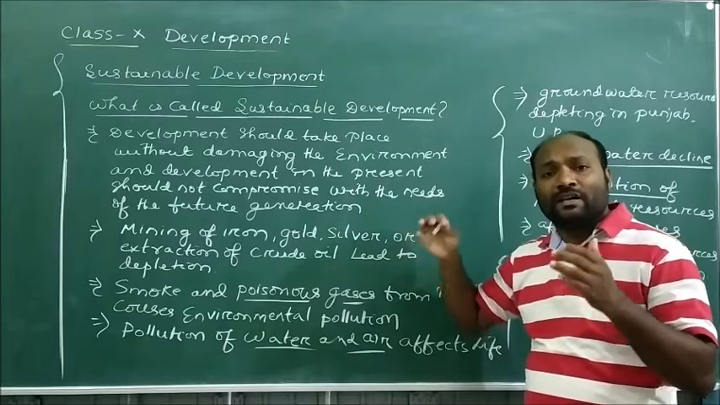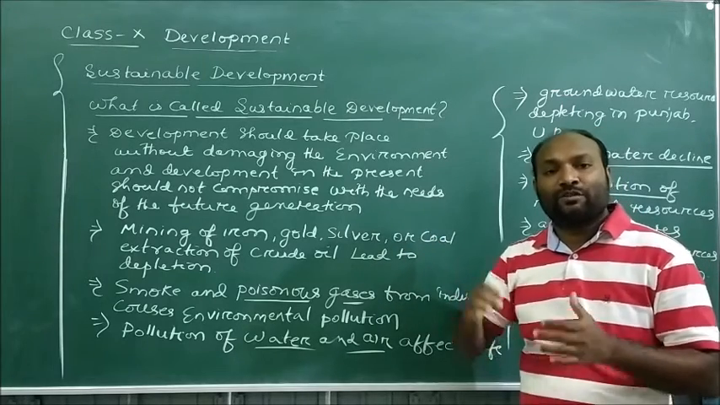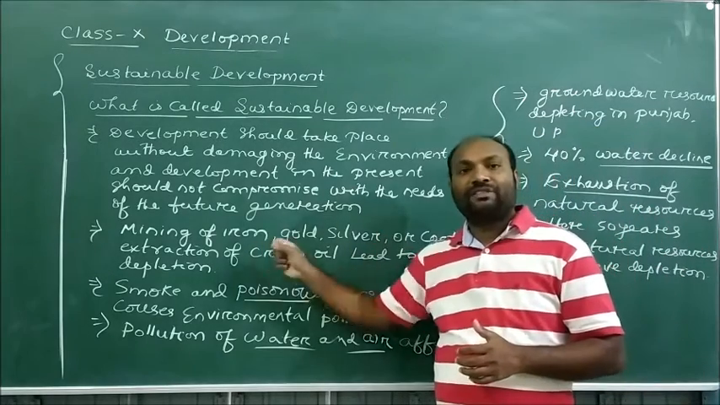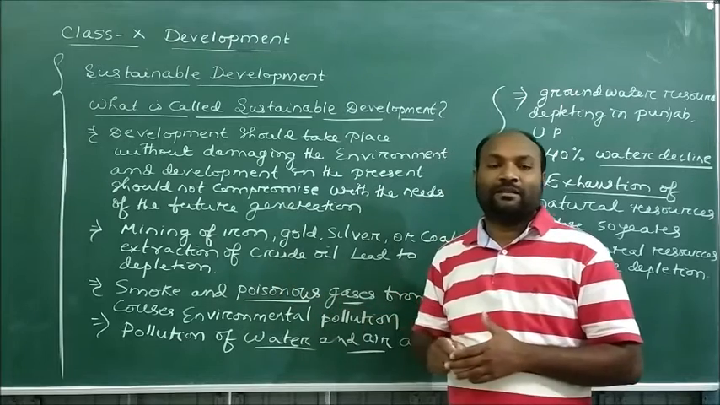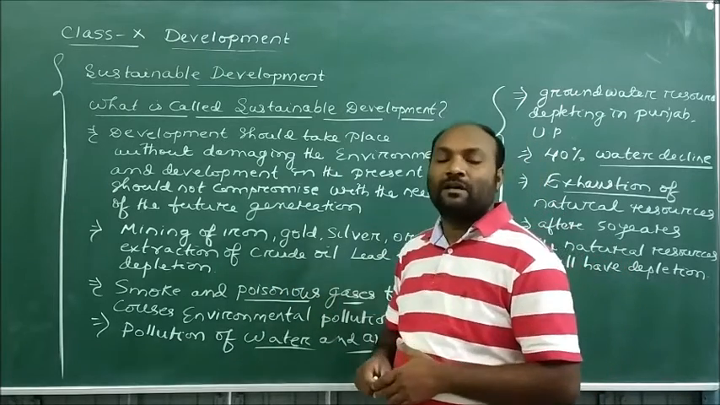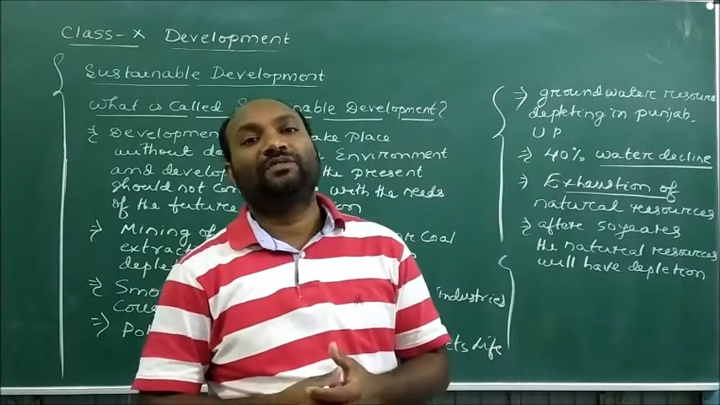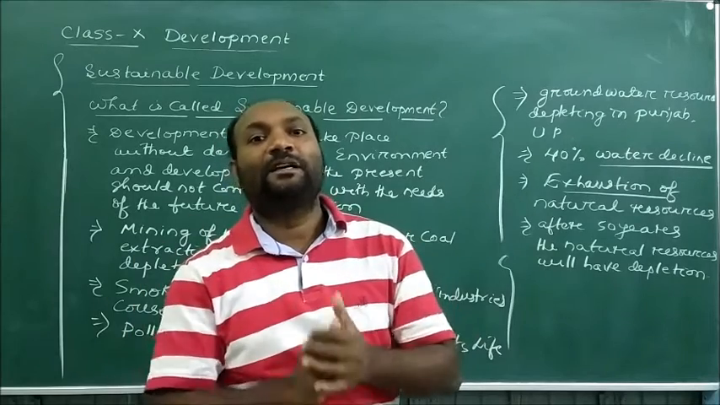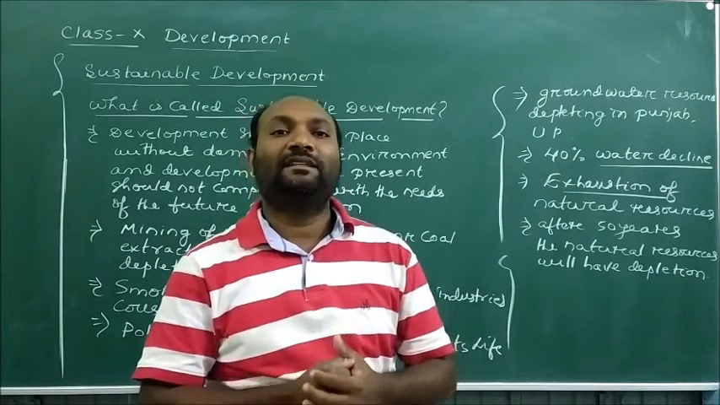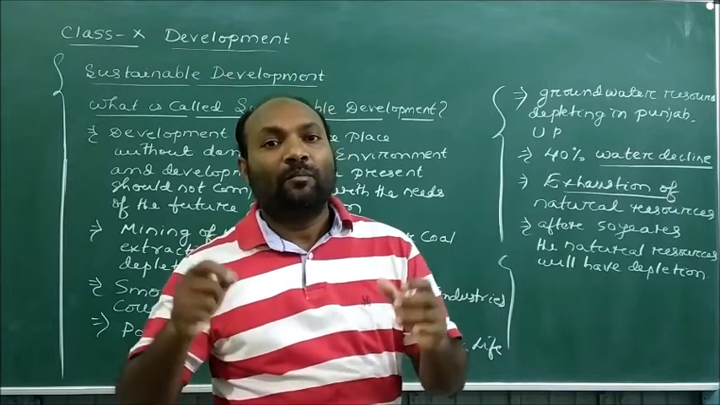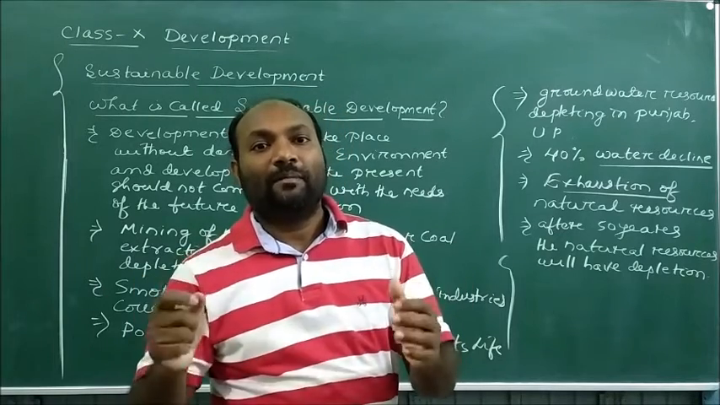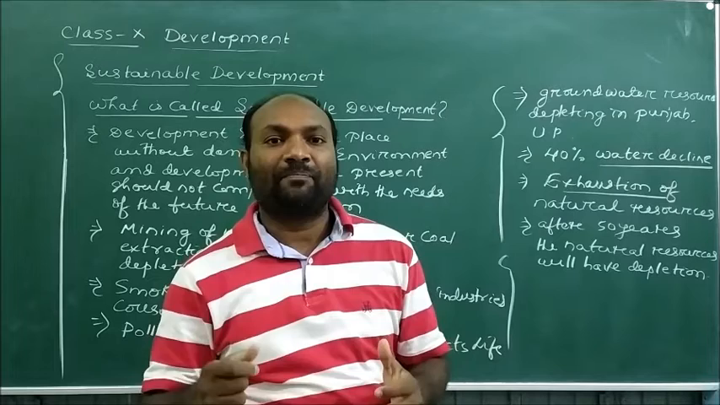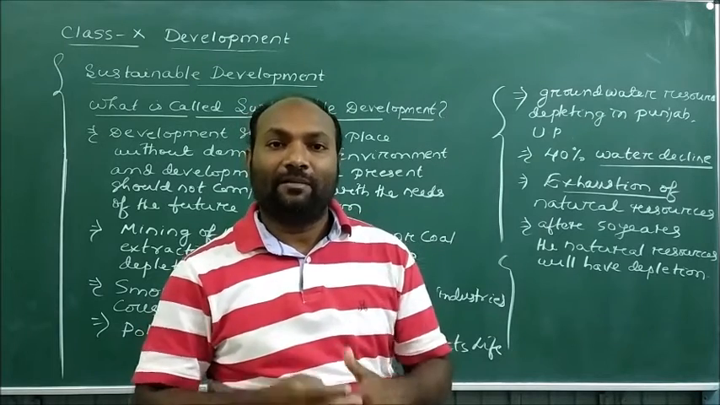So when all these natural resources are utilized for the growth of human society, depletion is taking place in the society. Why is the depletion taking place? Because we are overutilizing the natural resources. So here we need to adopt sustainable development. That means without damaging the environment, we should give more importance to development concepts. When we give more importance to development concepts, we should not damage the environment.